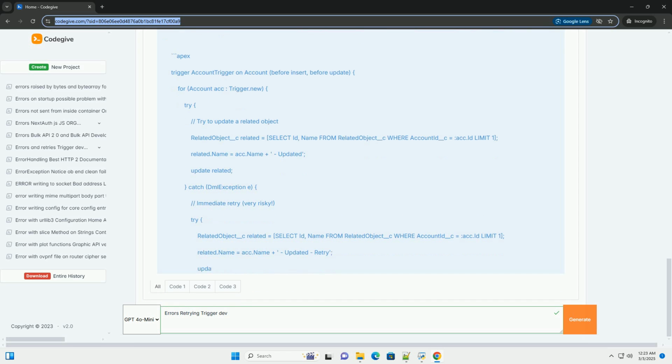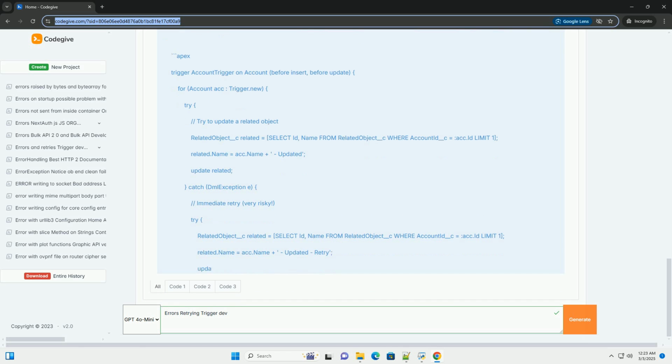Consider platform events. Platform events can be used to decouple the error handling and retry logic from the trigger. The trigger can publish a platform event when an error occurs, and a separate process, for example a platform event subscriber, can handle the retry logic. Use asynchronous Apex for long-running operations. If your trigger involves complex or long-running operations, use asynchronous Apex to avoid hitting governor limits and improve the user experience. Example: exponential backoff with Queueable Apex.